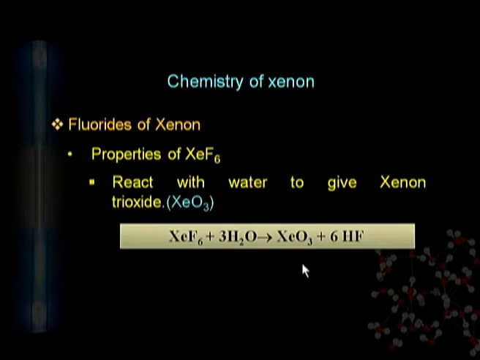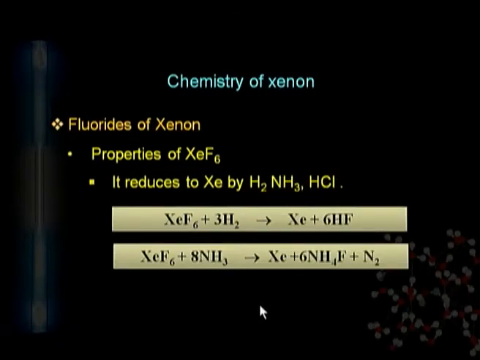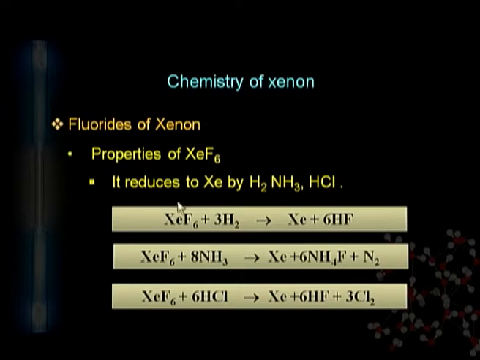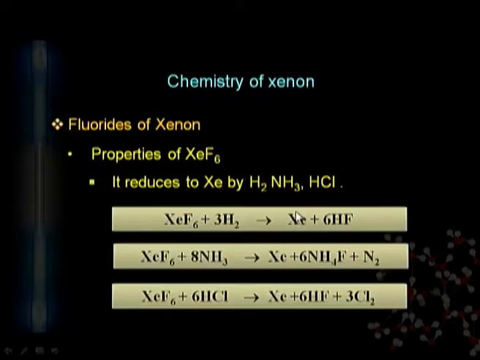Xenon trioxide is formed. Similarly, here is a very important reaction. The oxidizing property of xenon hexafluoride can be better understood in this series of reactions, because hydrogen, nitrogen and HCl are oxidized here, and xenon is reduced in these reactions. It is a very important reaction to understand the basic property of the xenon fluorides. The oxidation state of hydrogen goes from 0 to +1. It means that it is oxidized due to the presence of xenon hexafluoride.